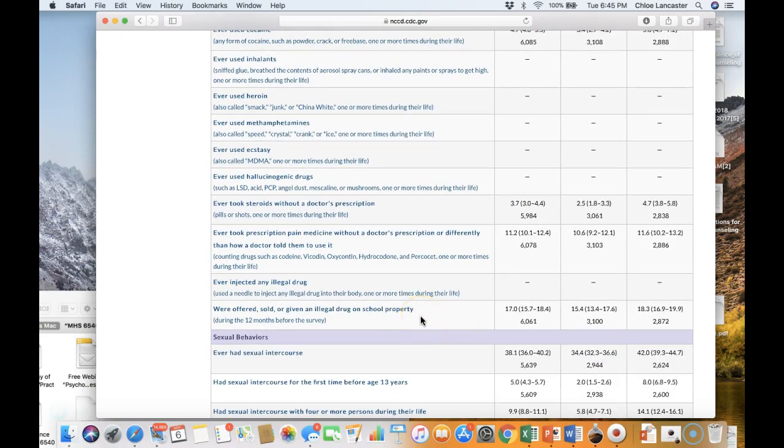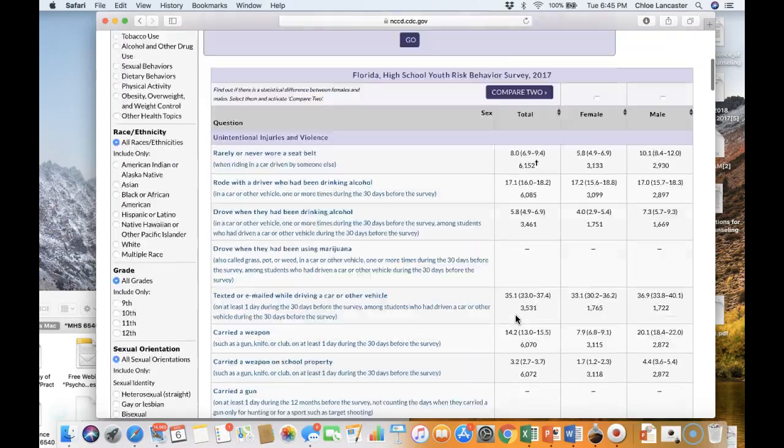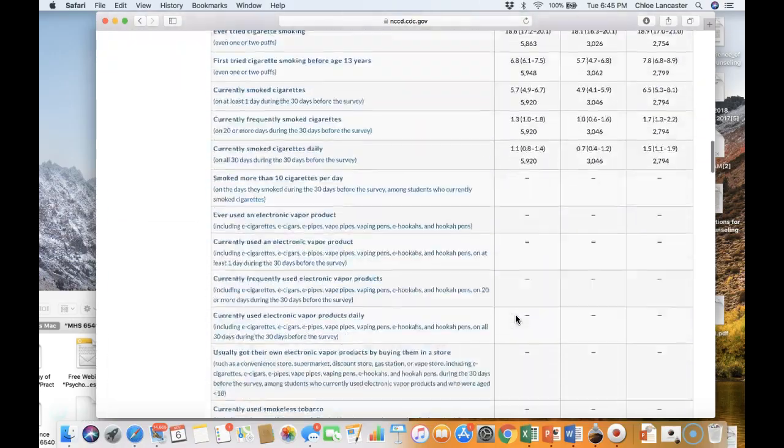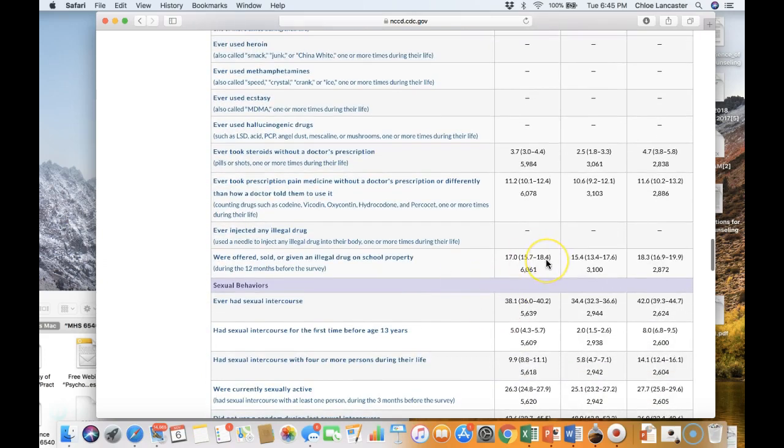Here's another indicator of risk. So offered, sold, or given drugs on school property. We can see that's for males, I believe, in this column. Scrolling back up, apologise. Yes, total. So 17% of students in total were offered, sold, or given drugs on school property. I feel like for a school counsellor or a school-based leader, that's a pretty high number, and it's probably comparable to the national level. But I mean, as a school leader, I'd want to do something to target that problem.